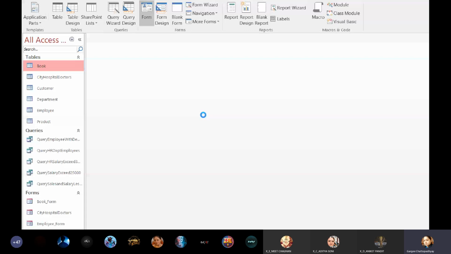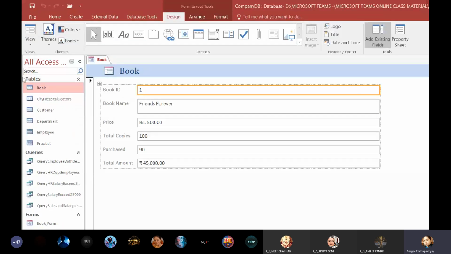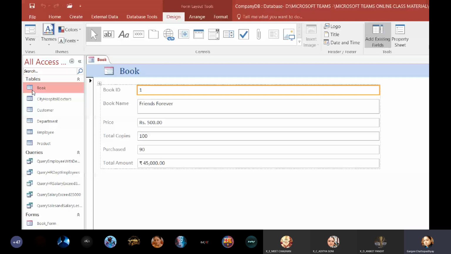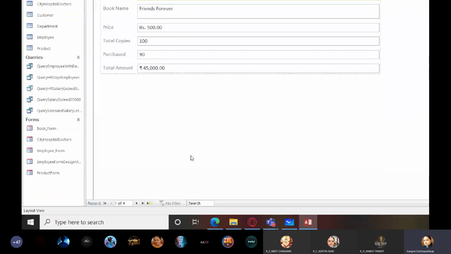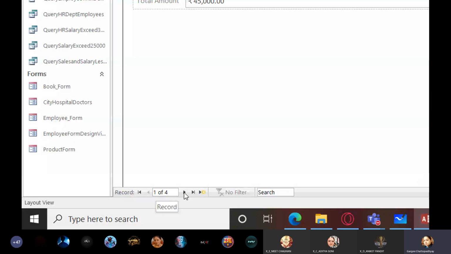Tell me which table is selected over here. The table selected is Book. So the Form option directly creates the form for which table? Book table. So you can see the very first record, book ID 1, book name, price, total copies purchased, total amount. When I scroll down, here you will find a few more options. Record number 1 of 4. This button is for checking the next record.